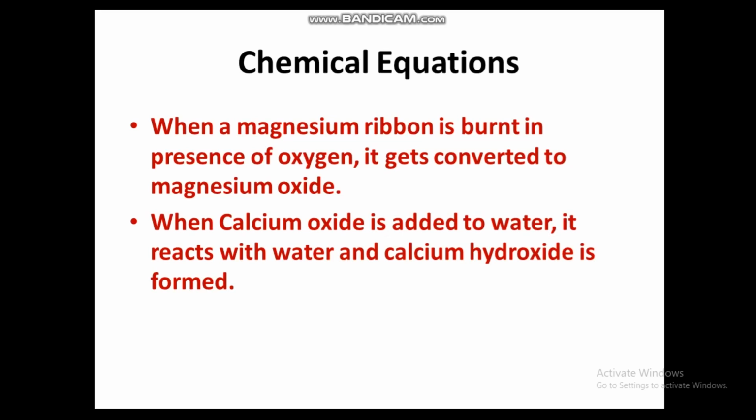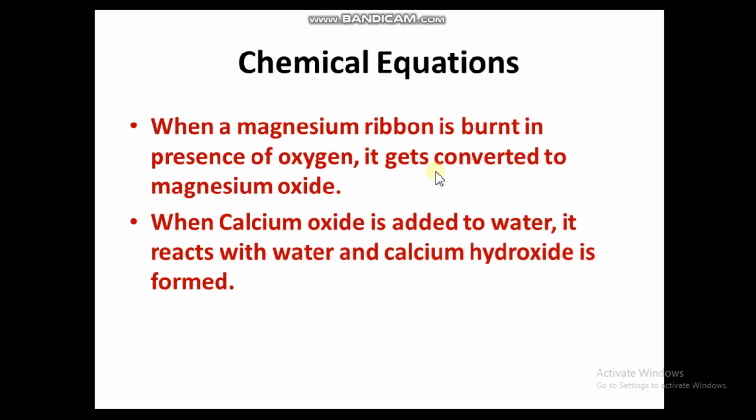Okay, so now we will move to chemical equations. We know that a chemical reaction means something is changing: some substance is reacting with some other substance, and some other substances are formed. So if we write the chemical equation, it will be like this: when a magnesium ribbon is burned in the presence of oxygen, it gets converted to magnesium oxide. We have seen the magnesium ribbon burn in the presence of oxygen and get converted to magnesium oxide.